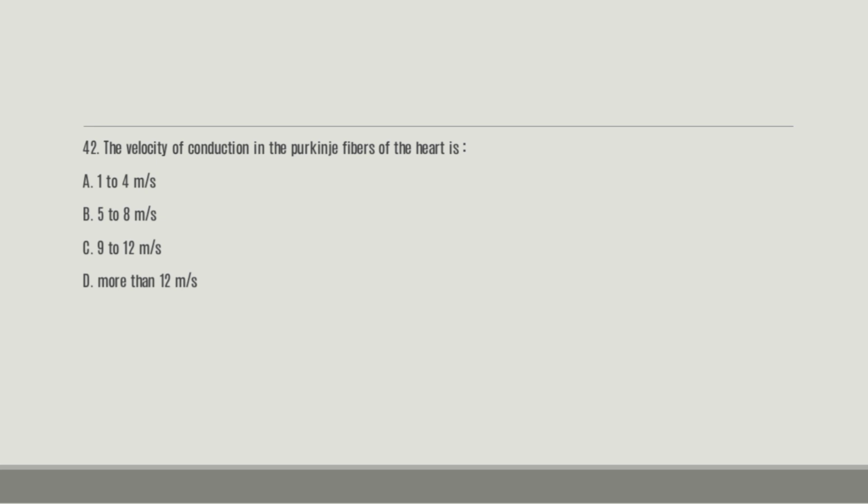Be reminded that the Purkinje fibers are very, very fast. So which of these is the answer? And the right answer is A, 1 to 4 meter per second. If I may add to what I said earlier, I believe the Purkinje fibers are the fastest in the conductive system of the heart.